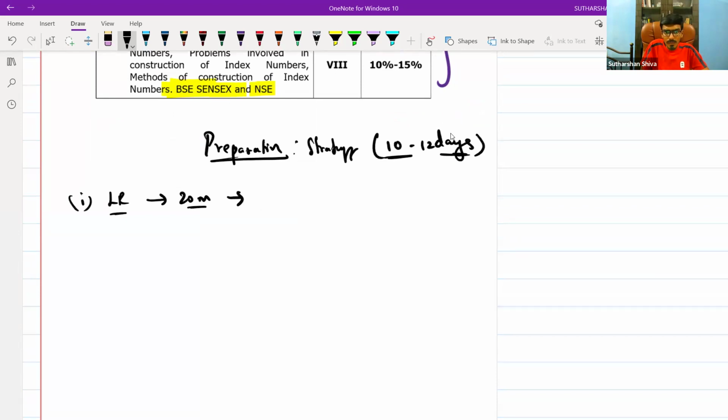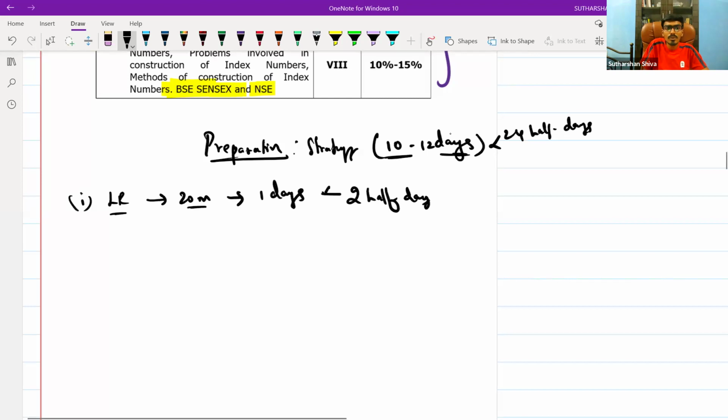Logical reasoning, 20 marks, complete in 1 day. If I say 12 days, it is 24 half days. 20 marks in 1 day means 2 half days. It is more than sufficient to focus on LR. This is a preparation strategy, I mean a revision strategy.